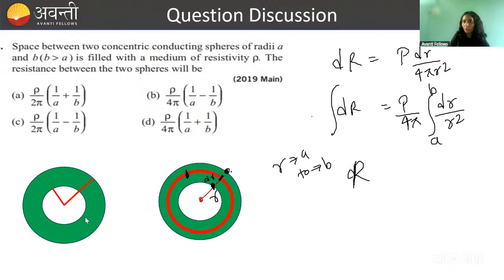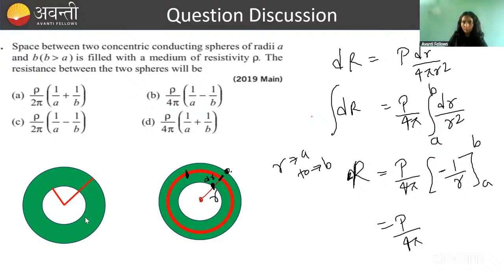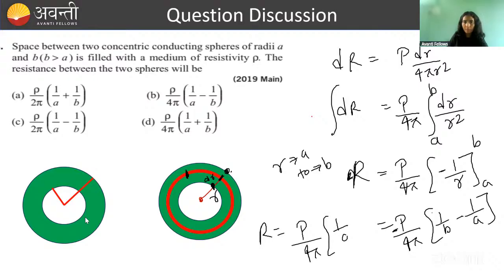What will be the integration of dr? It will be r. And this is rho by 4 pi. And here what will be the integration of dr by r square? Minus 1 by r. Okay? And this is A, this is B. So rho by 4 pi, take the minus outside. Put in the values. First put the value of r as B, minus the value of r as A. Okay? So what is going to be the answer? Rho by 4 pi, if we remove the minus sign, 1 by A minus 1 by B. So what will be the answer? The answer will be B.